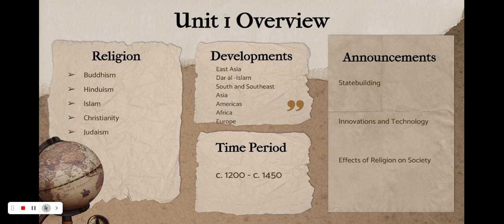Some of our major religions were Buddhism, Hinduism, Islam, Christianity, and Judaism. Then we had developments in topic 1, which was East Asia. Topic 2, Dar al-Islam. Topic 3, South and Southeast Asia. Fourth topic was the Americas. The fifth topic was Africa. And our final sixth topic was Europe.